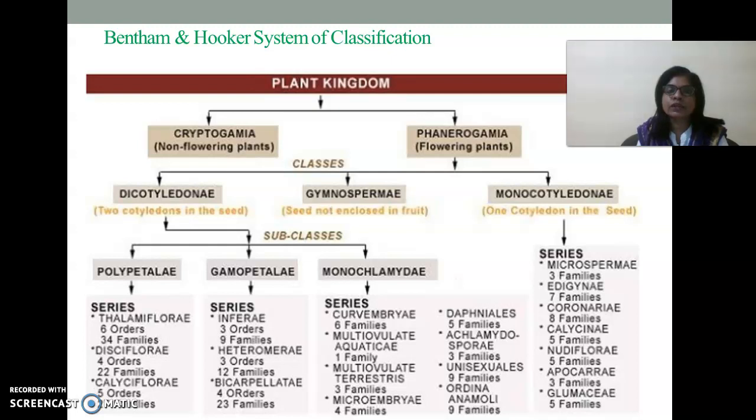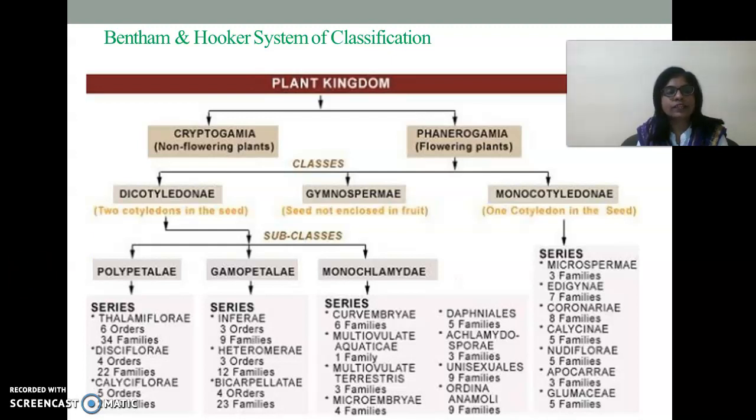He classified dicotyledons and monocotyledons further into a number of series, classes, orders, etc.